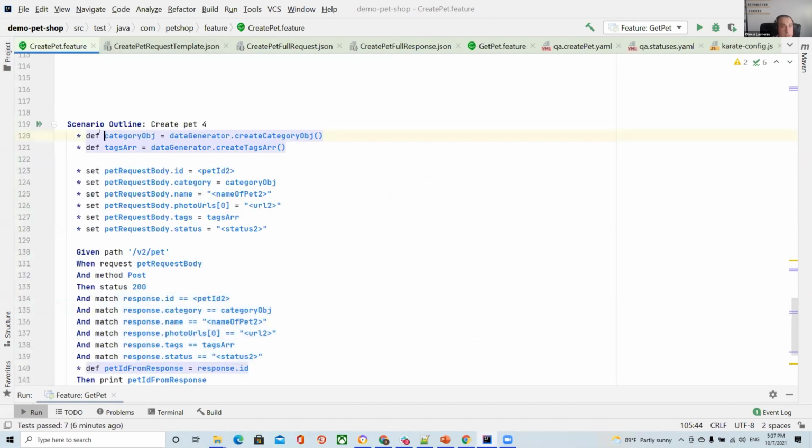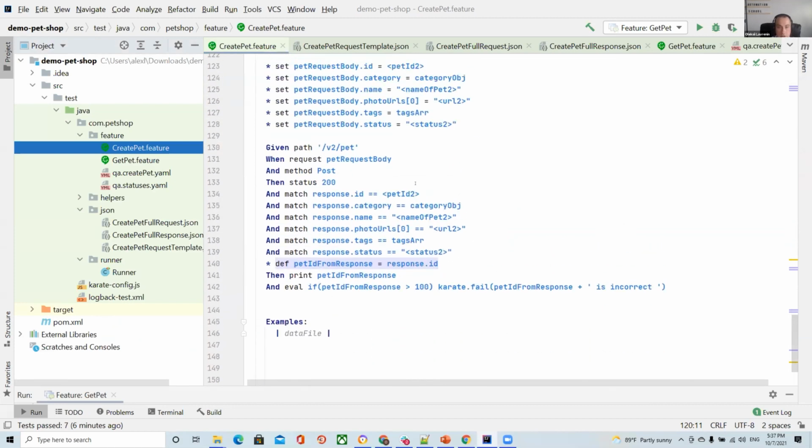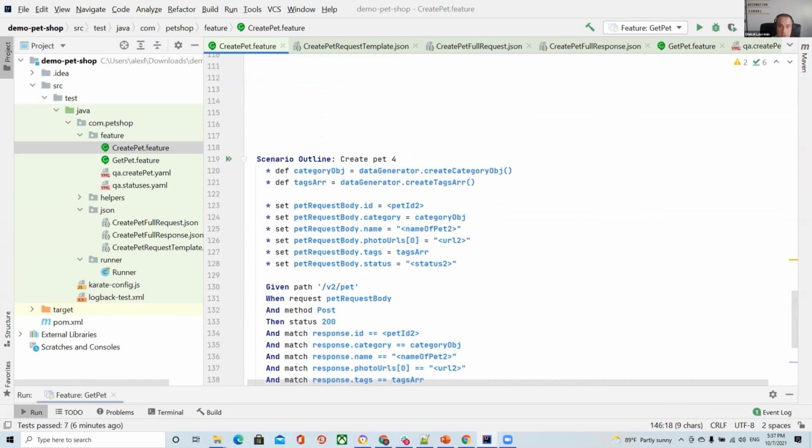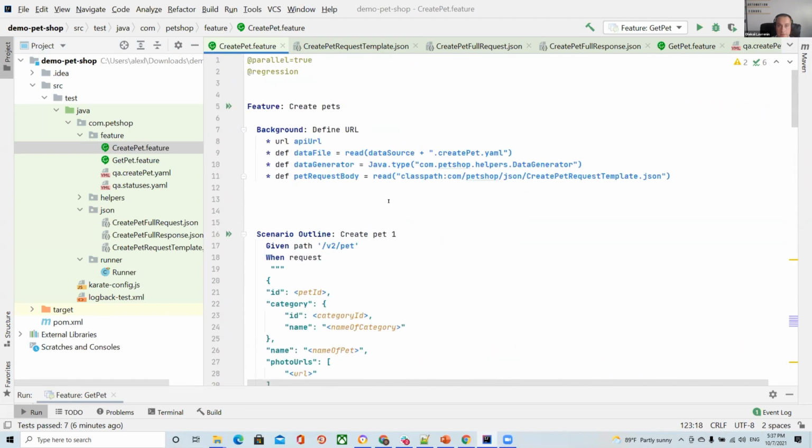First of all, we need to generate some data, because for some parameters I can use a data file. Yeah, I can use a data file and read it here. Again, I can use the same data file if I need specific parameters like name, ID, or something like that.